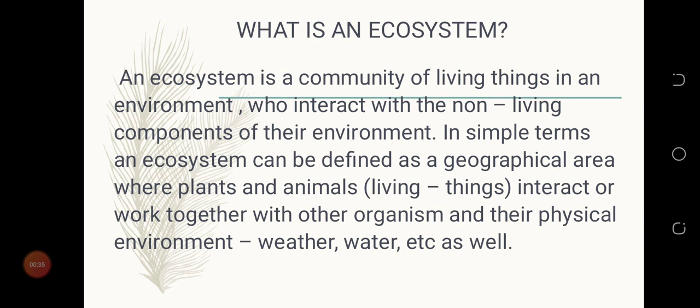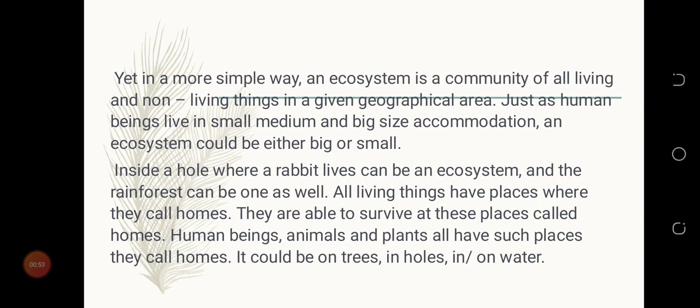In simple terms, an ecosystem can be defined as a geographical area where plants and animals, which are living things, interact or work together with other organisms and their physical environment, which is weather, water, etc. Yet, in a more simple way, an ecosystem is a community of all living and non-living things in a given geographical area. So for you to understand what an ecosystem is, it's a community of all living and non-living things in a given geographical area.